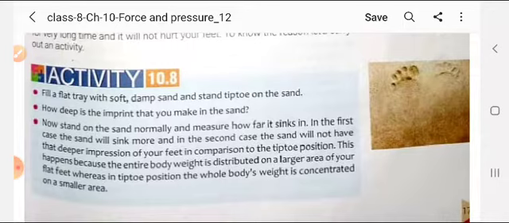This happens because the entire body weight is distributed, in comparison to the tip of your feet.